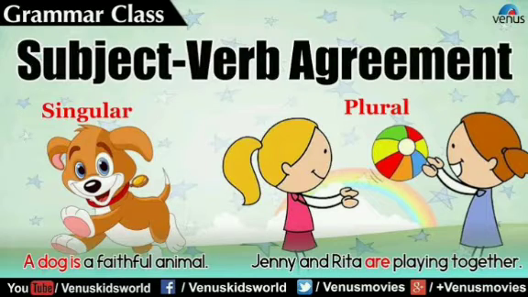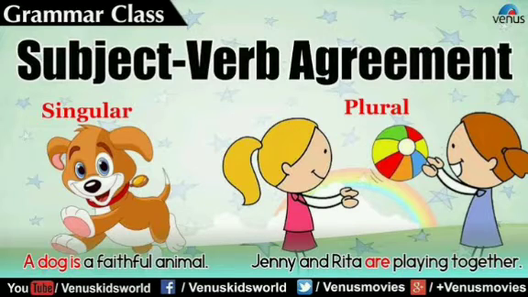There are 10 rules given in our book. The first rule: when two singular subjects are connected by or, nor, either-or, or neither-nor, we use a singular verb. For example, either Raghav or Shreya is going to participate in the competition. In this sentence, there are two singular subjects, Raghav and Shreya, and the verb is going to participate. Is going is the main verb.